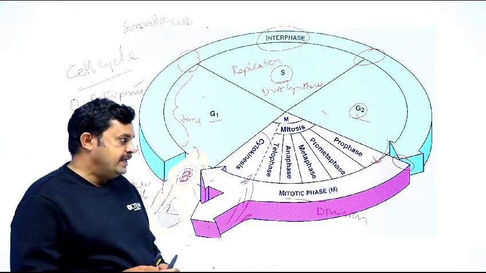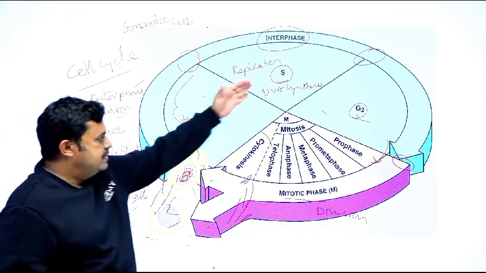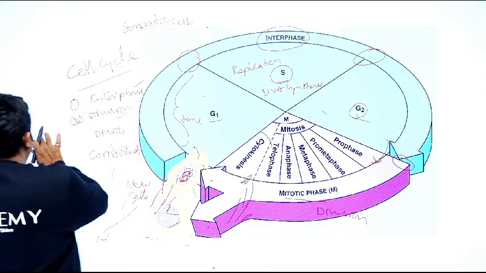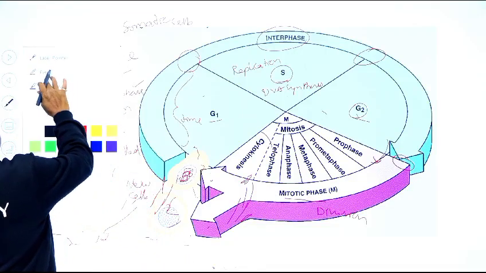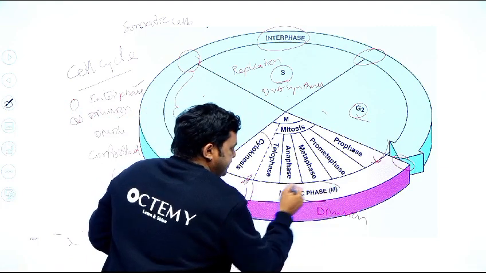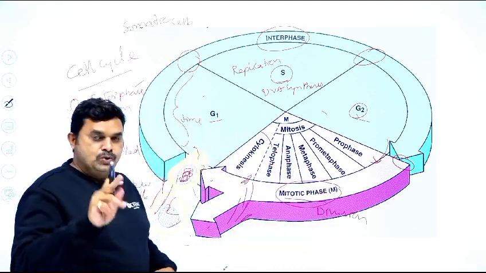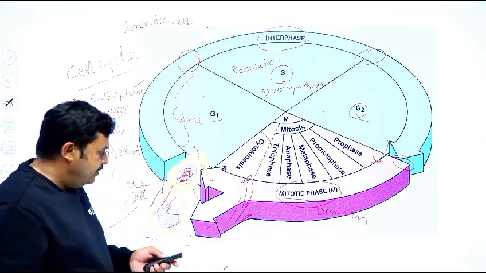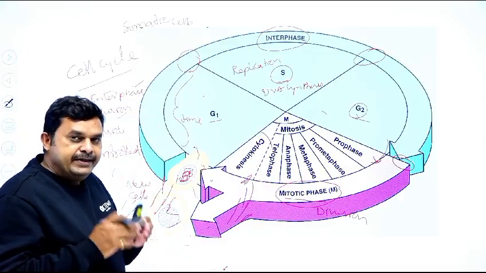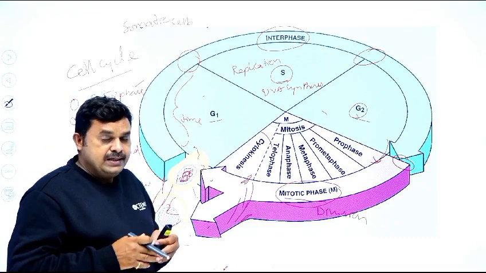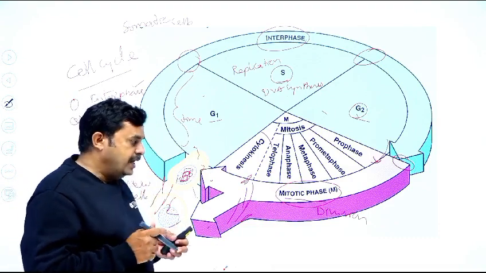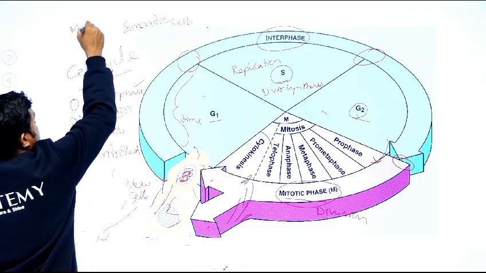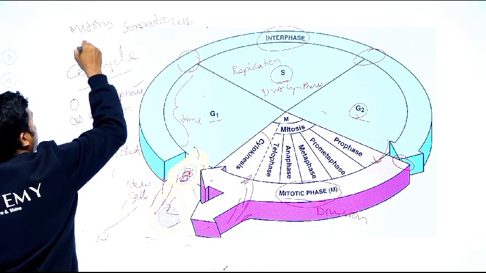So in the cell cycle, gap 1, synthetic, gap 2, then it enters the division phase. Now we need to discuss the division phase. Division phase occurs in two types, mitosis and meiosis. So any cell of a living organism undergoes either mitosis or meiosis.